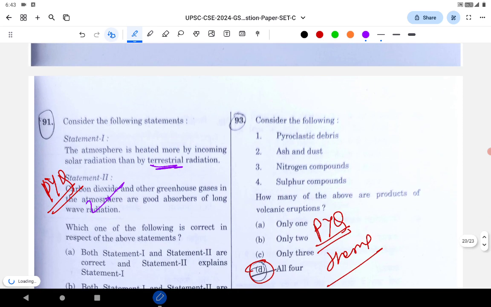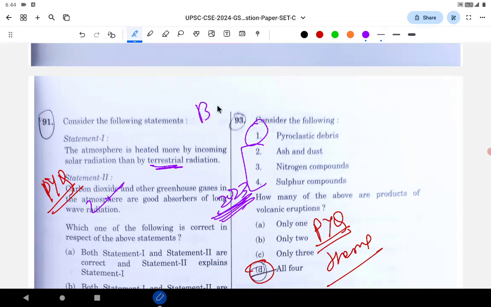Next question is related to volcanic eruption. What are the products that are produced by a volcanic eruption? I think pyroclastic debris, they asked this question. This is a part of PYQ, and all 4 are produced. See, volcano is an important theme. If you go through the 2023 mains, they asked which are the recent volcanic eruptions, and what is the impact of volcanic eruption on environment or weather. So volcano is an important theme.